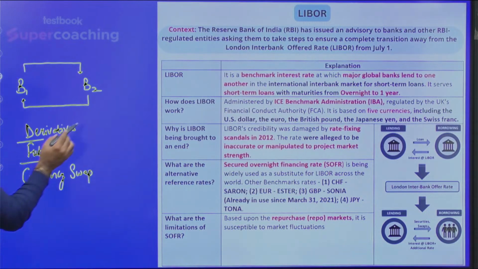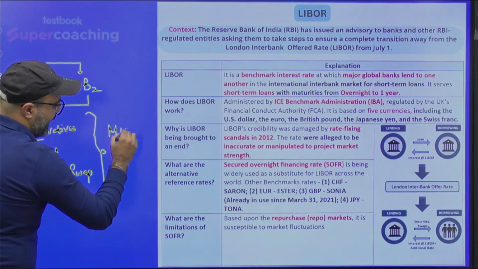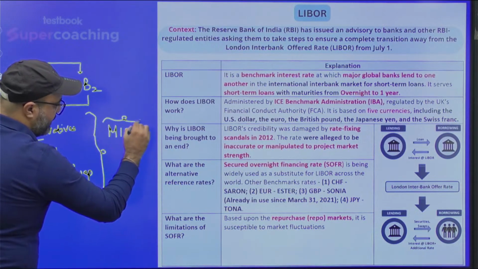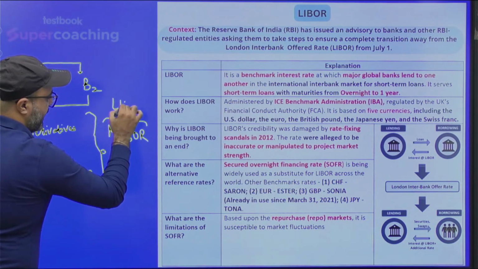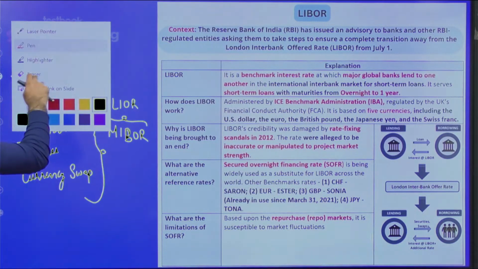These offer rates in India are termed Mumbai Interbank Offer Rate, and they are based on the London Interbank Offer Rate.